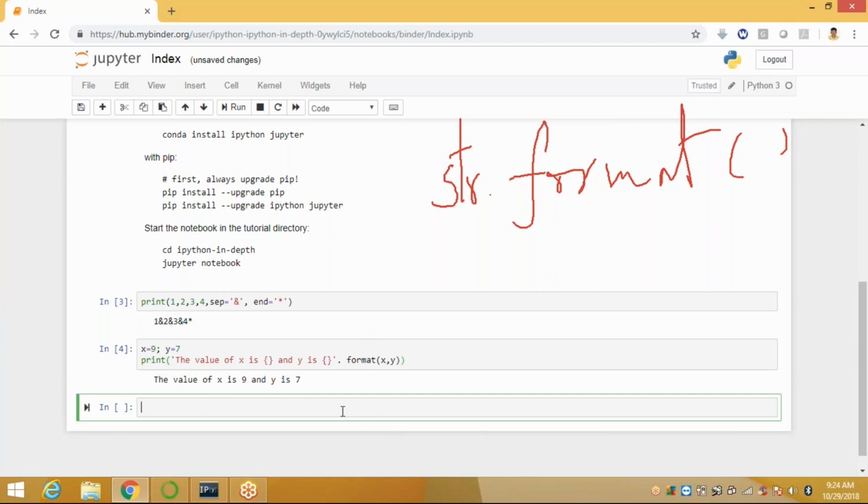In the same way, I want to apply print, I like, within the curly braces 0, and within the curly braces 1, dot format, x comma y.